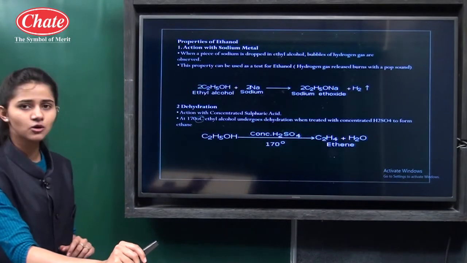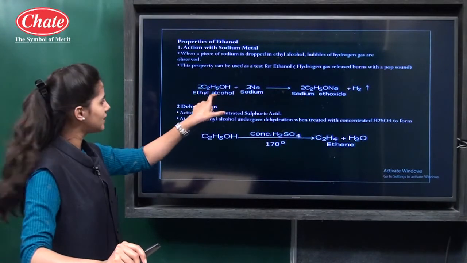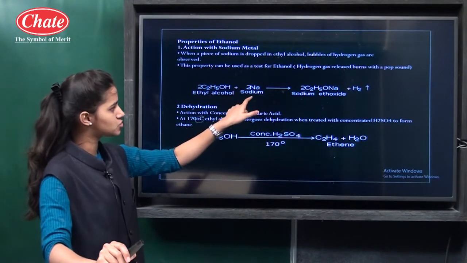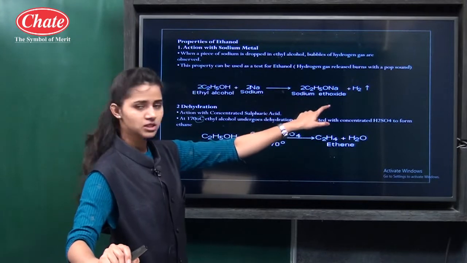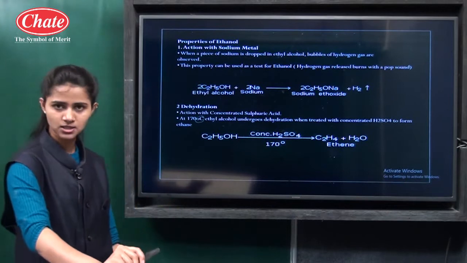Then the properties of ethanol are given. The first one is the reaction of ethanol with sodium. When ethanol, that is ethyl alcohol, reacts with sodium, it produces sodium ethoxide, C2H5ONa, and at the same time hydrogen gas is released.